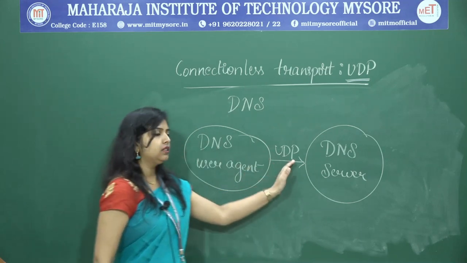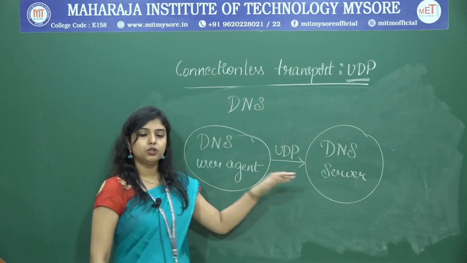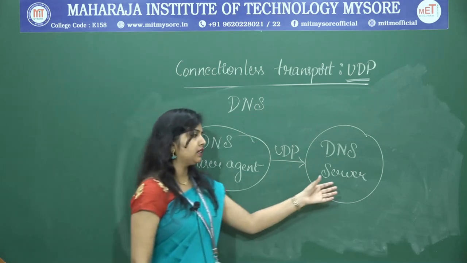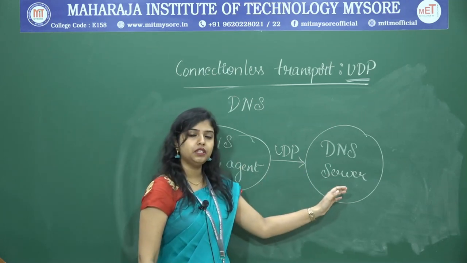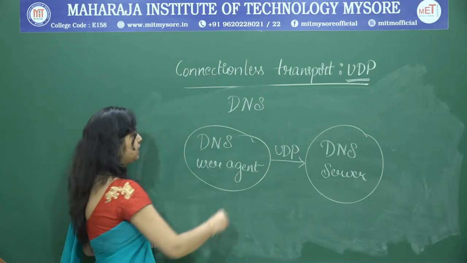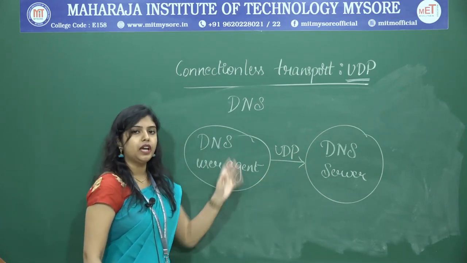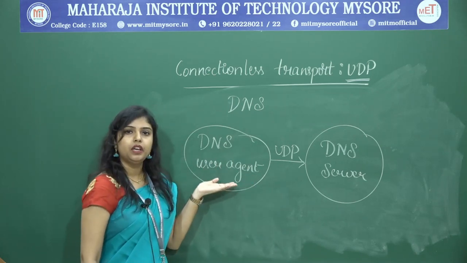While sending, the packet may have been lost as there is no dedicated connection. So, what happens? The DNS user agent will try to reconnect to the DNS server, or it may try to resend the message, or it may say that the DNS server is not reachable, please try another DNS server. So, these kinds of messages it may receive.